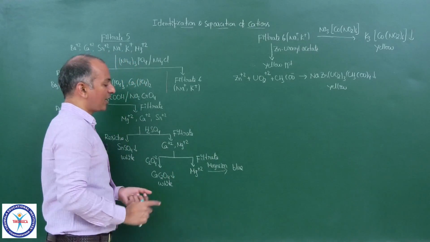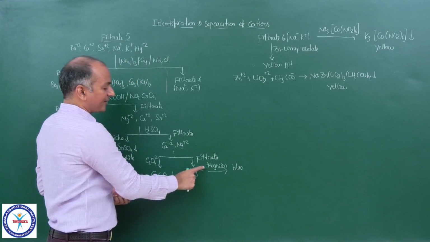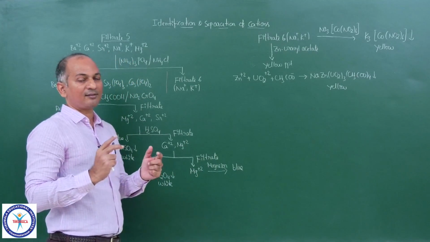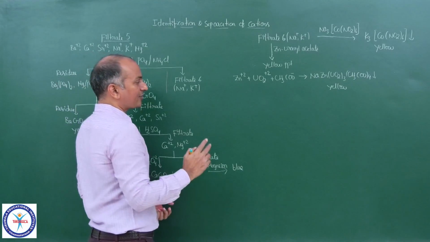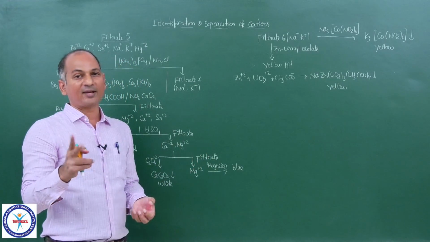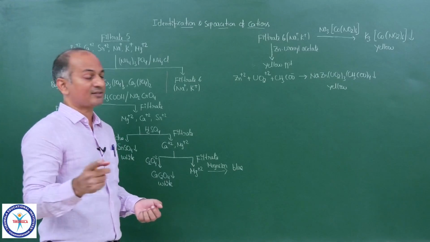Okay, now I told you already, I would discuss this Magneson reagent. In fact we have two Magneson reagents, Magneson 1 and Magneson 2.